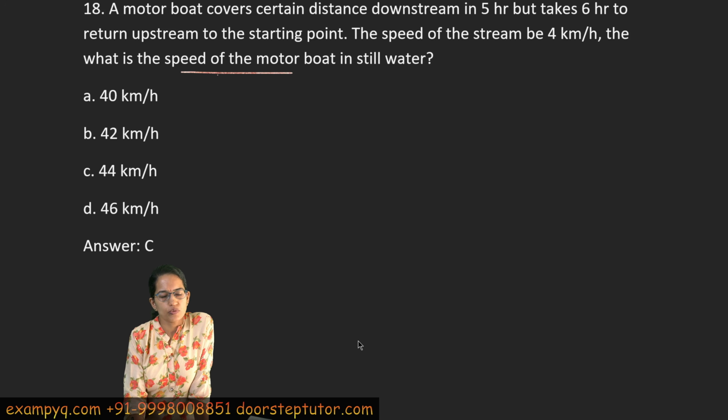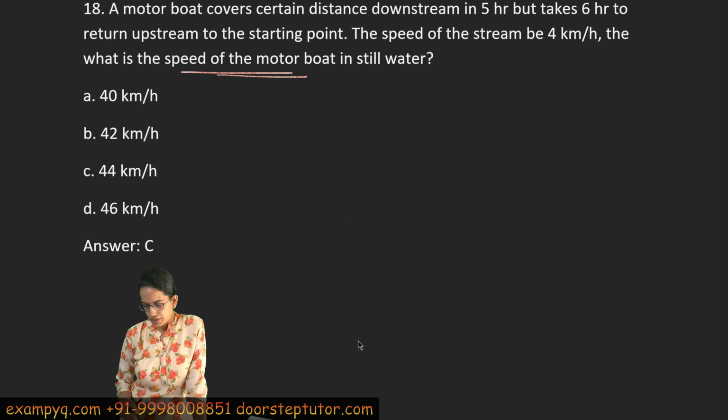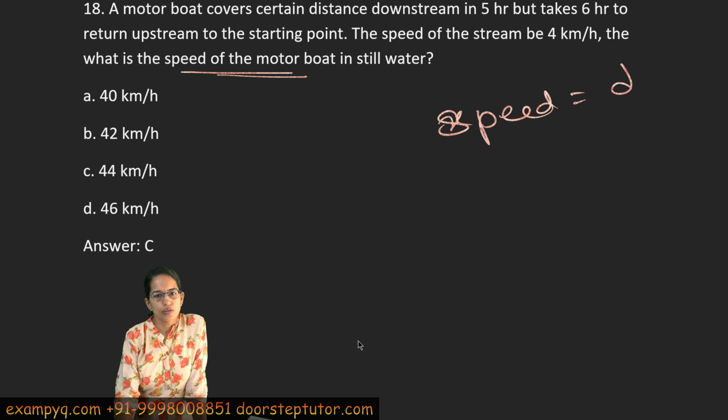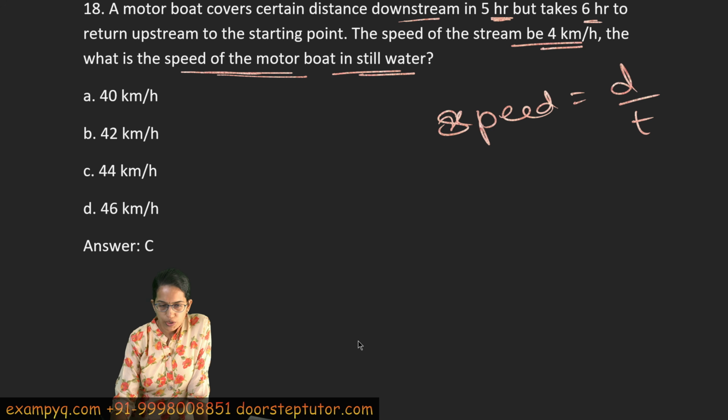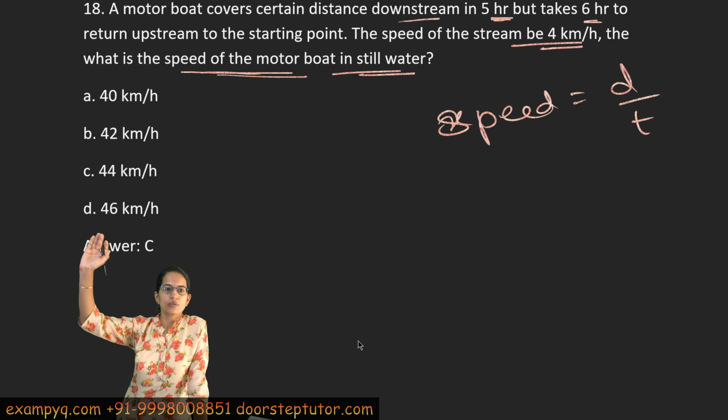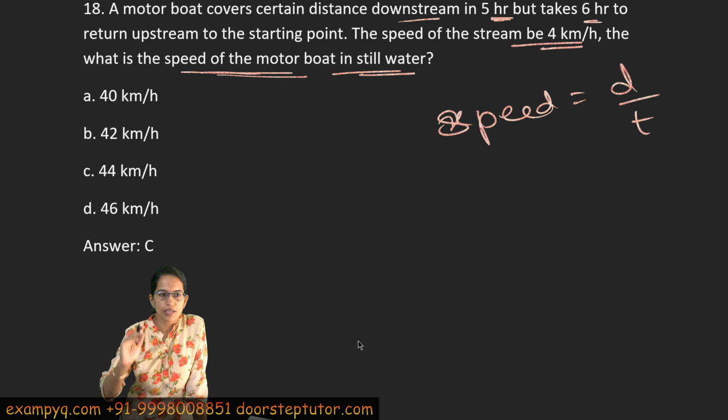First of all, what does this question ask about? This question asks about calculating the speed, right? So when you are calculating the speed, we know speed is equal to distance upon time, right? What do we know here? We know that the time is given, and the speed of the stream is given. And we need to understand the speed of the boat in still water. So what I do is, I am saying that the time taken downstream would be equal to the time taken upstream.